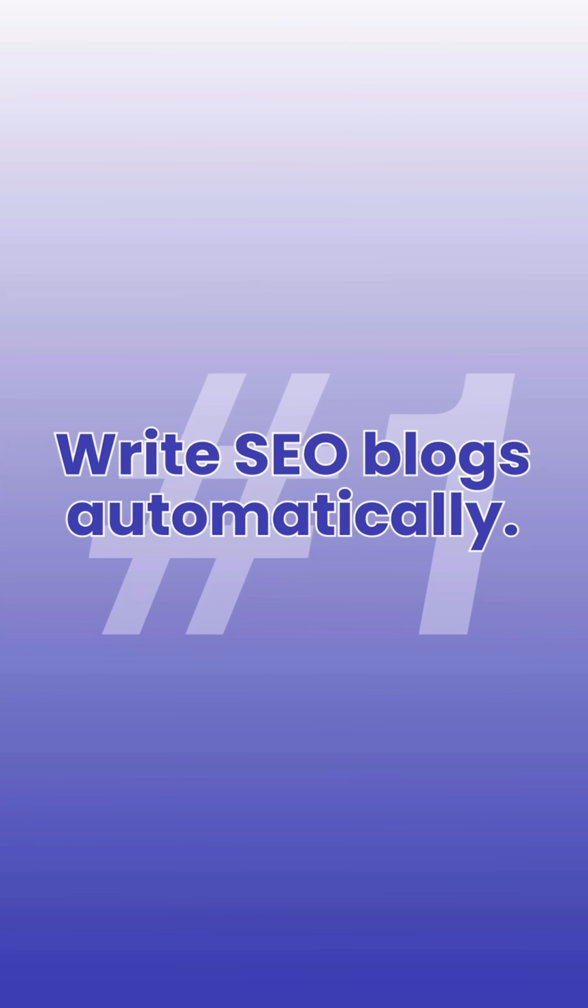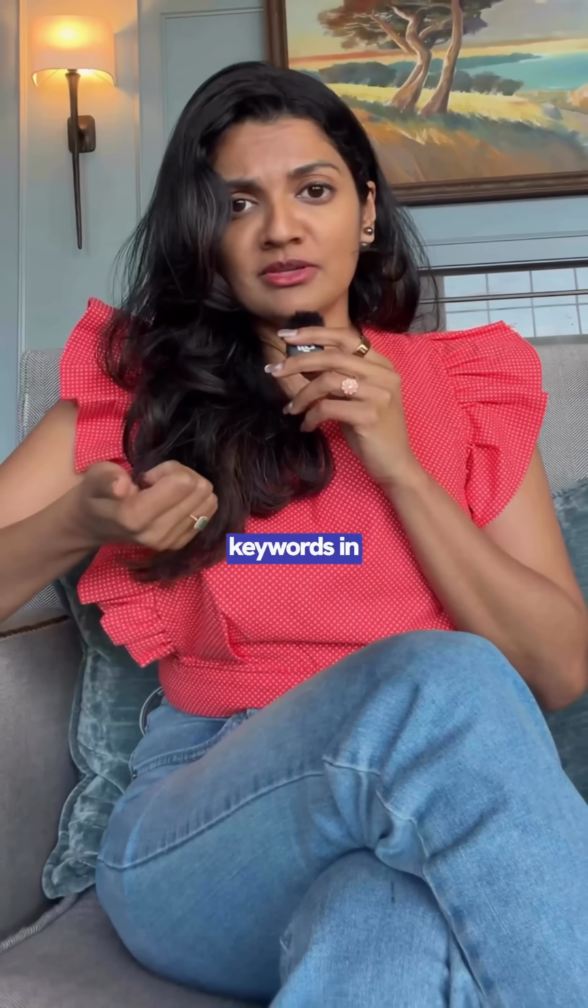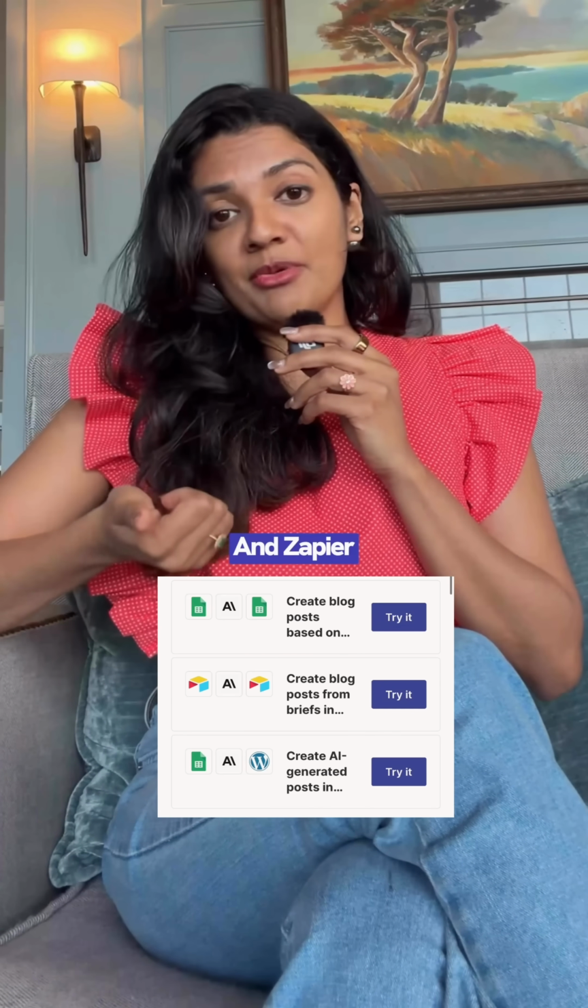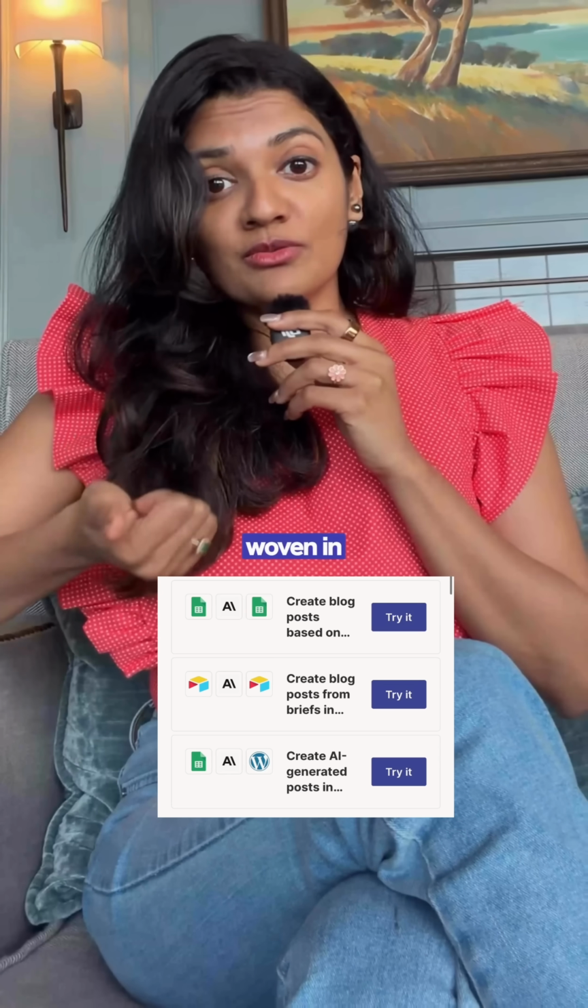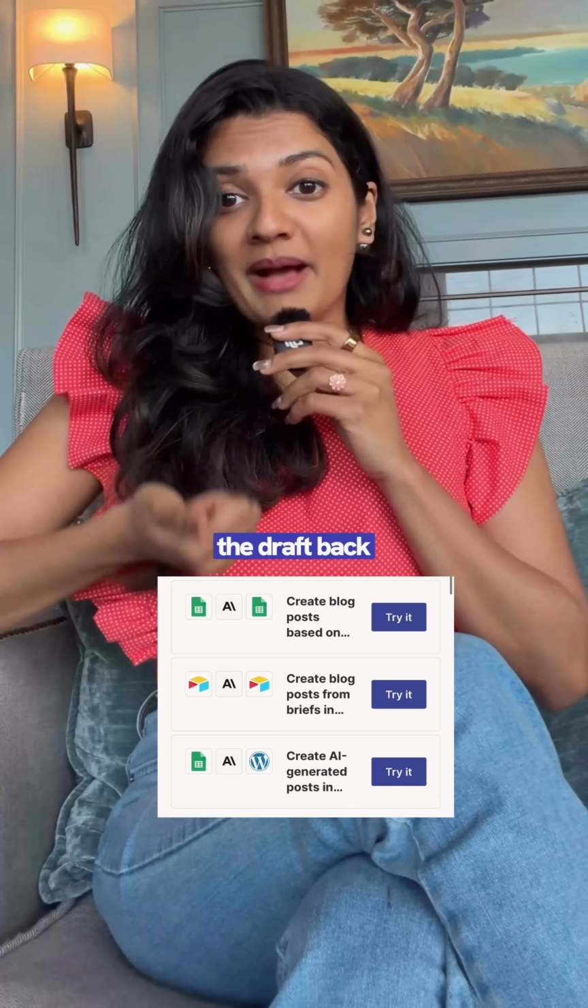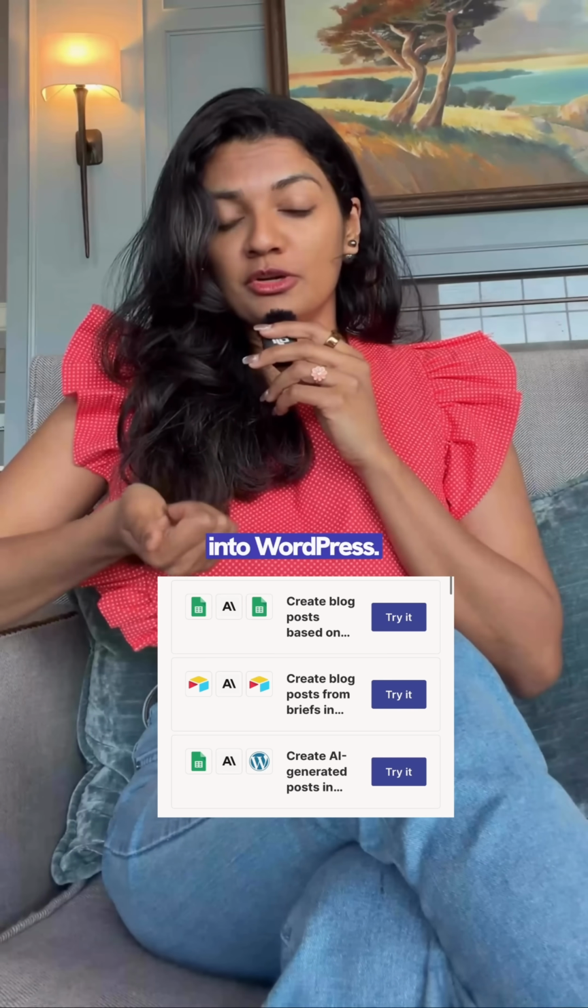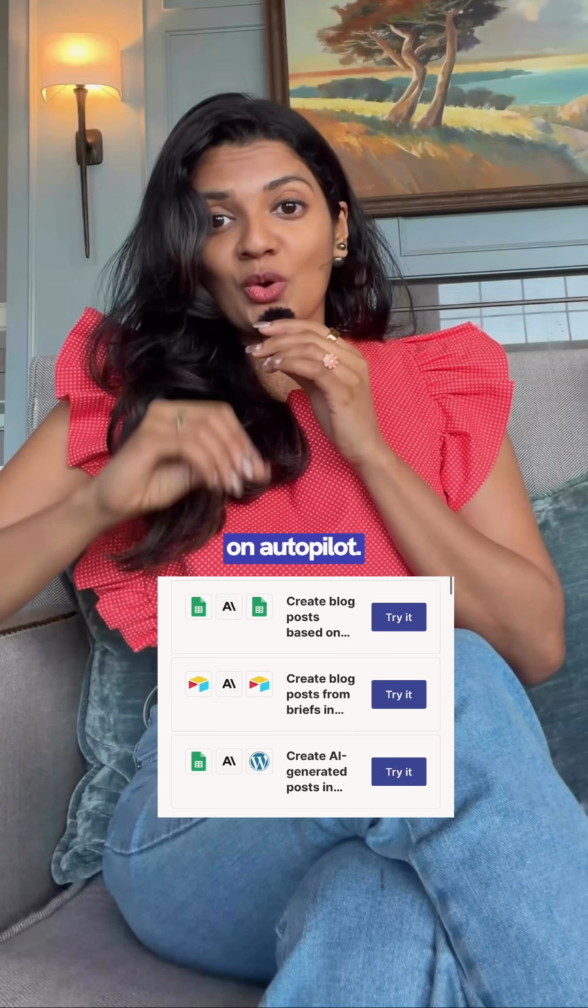1. Write SEO blogs automatically. You keep a list of keywords in Google Sheets or Airtable, and Zapier picks them up, sends them to Claude. Claude writes the full post with those keywords woven in naturally and drops the draft back into Google Docs or directly into WordPress. Now your content pipeline is on autopilot.